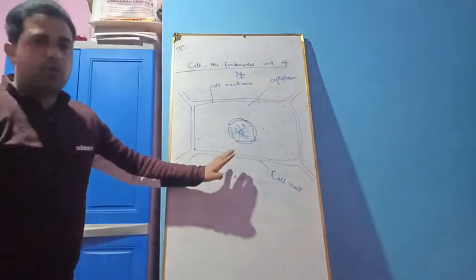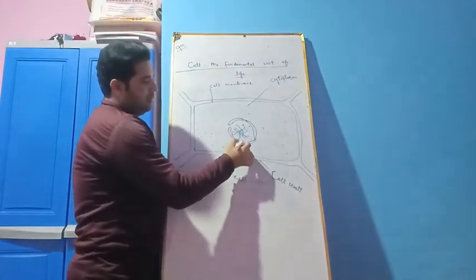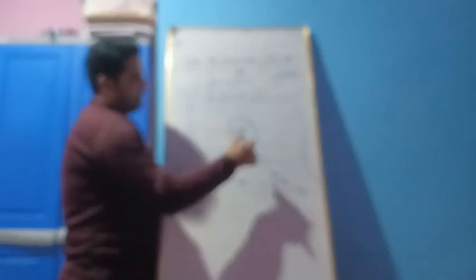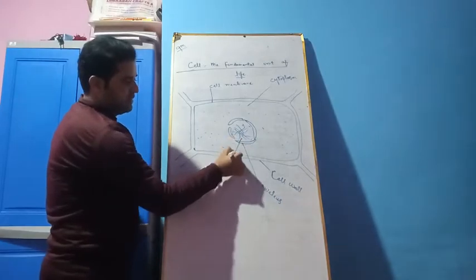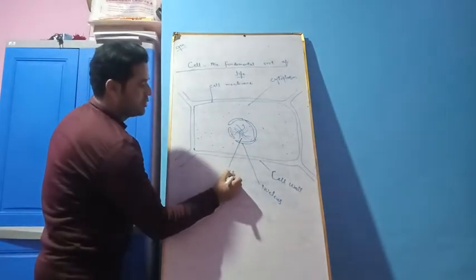So this centrally located body which is present inside almost all the cells, this is called nucleus. Inside the nucleus there are these thread-like structures which are called chromosomes.